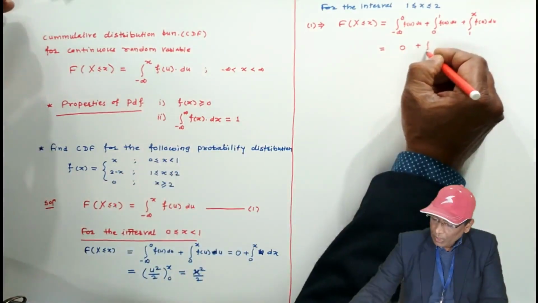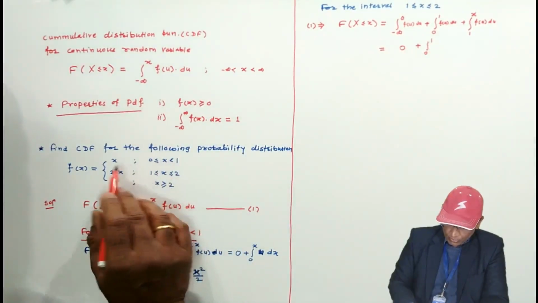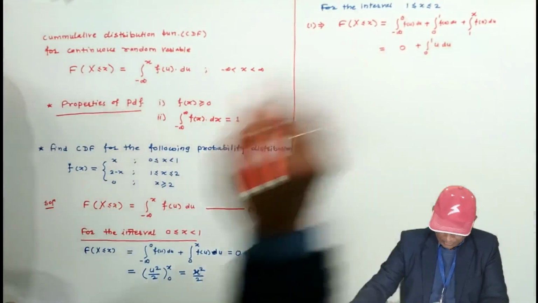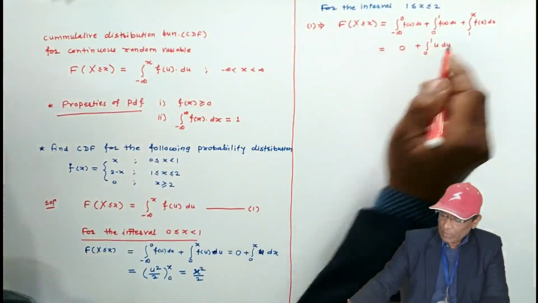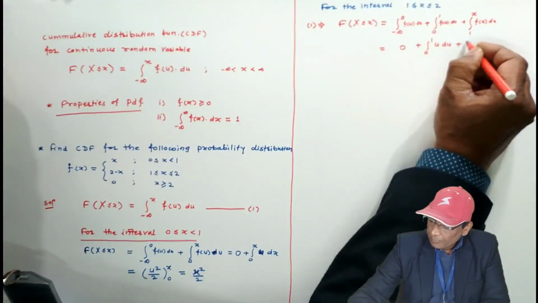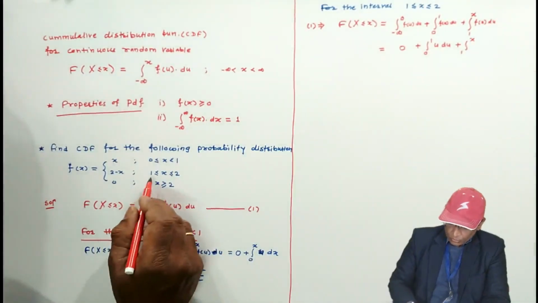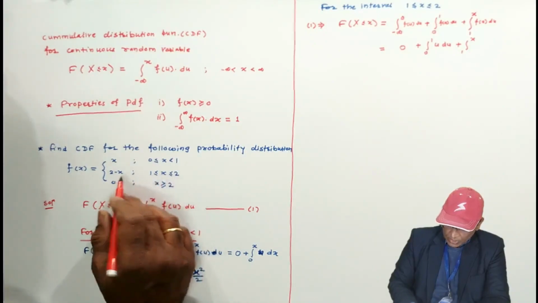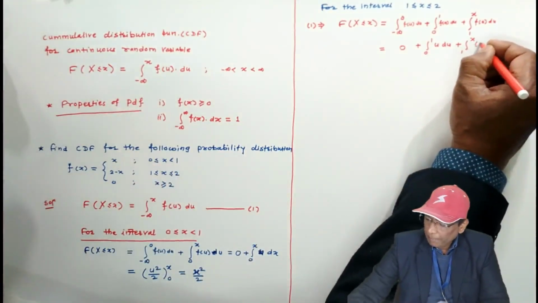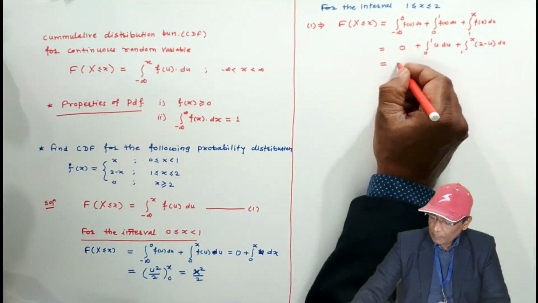For minus infinity to 0, it is 0, because for less than 0, it is not defined. For 0 to 1, f of u is u. Plus, from 1 to x, for the interval 1 to 2, f of u is 2 minus u. Now integrate it very carefully.